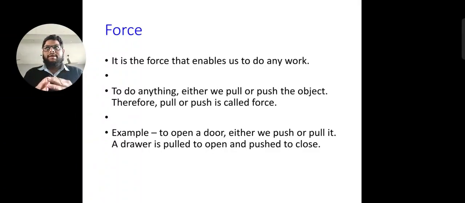That means if any object is moving from one point to another, it is doing some work, or we can say that we are doing work on the object. So force is the reason that we can do some amount of work on any object. So this is our first point, that it is a force that enables us to do any work. Second point is to do anything, either we pull or push, same thing, that is known as force. For example, we have seen that if you want to open the door, you need to apply a pull force. If you want to close the door, you need to apply a push force.